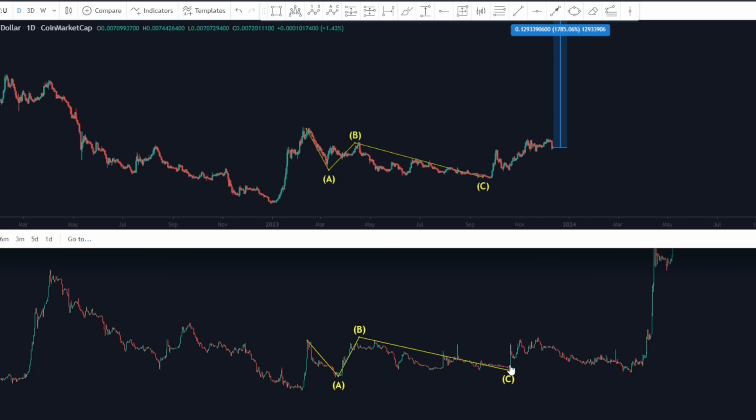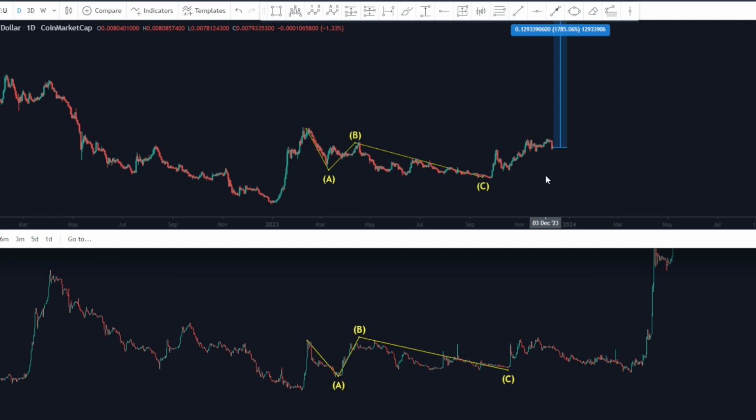So take a look at what happened right here after the ABC correction was corrected. You see this rally to the upside here. Look at what is happening here with Verasity. You have the exact same thing, and you also have got this sharp pullback as well, which was happening back then with XRP, right? You see, you continue to the upside like this, at a higher high compared to that high, and then it gets a little bit sloppy in here. So this is the exact moment where we are with the Verasity price chart, right?